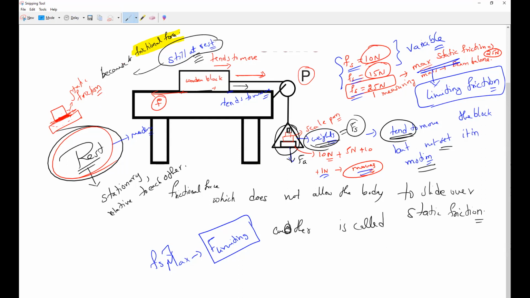Now let us see the laws of limiting friction. As I told you, the maximum static friction we call limiting friction. When the static friction is maximum, the body is not moving, but it tends to move. It is ready to move. That is what we call limiting friction. Do you all understand, everybody? Yes, sir.